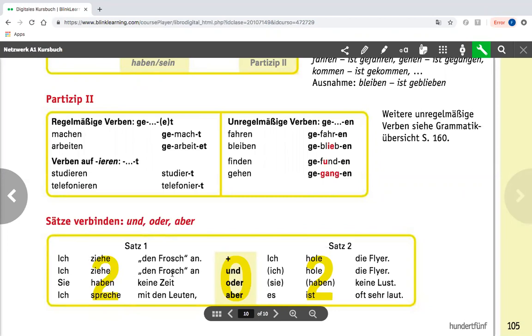Ich ziehe den Frosch an und ich hole die Flyer. Or, ich ziehe den Frosch an und hole die Flyer. So you need to keep in mind that the ich here, even if you leave it out, this is still where it would go. And so the conjugated verb remains on the second position. If the subjects are different, you obviously need to have them all in there. Ich spreche mit den Leuten, aber es ist oft sehr laut.